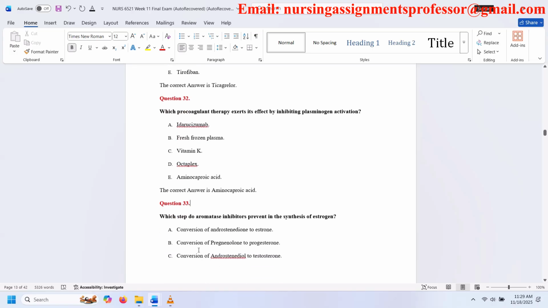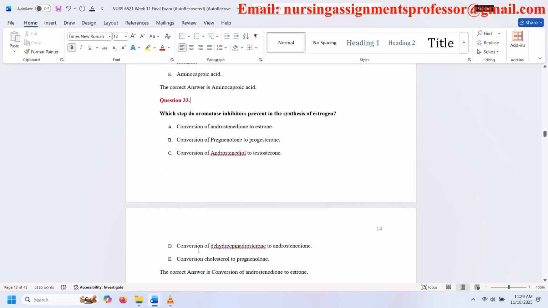Question 33. Which step do aromatase inhibitors prevent in the synthesis of estrogen? A. Conversion of androstenedione to estrone. B. Conversion of pregnenolone to progesterone. C. Conversion of androstenediol to testosterone. D. Conversion of dehydroepiandrosterone to androstenedione. E. Conversion of cholesterol to pregnenolone. The correct answer is conversion of androstenedione to estrone.